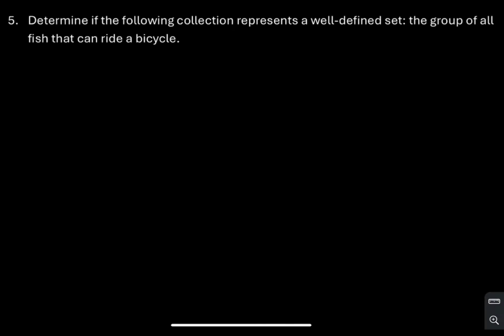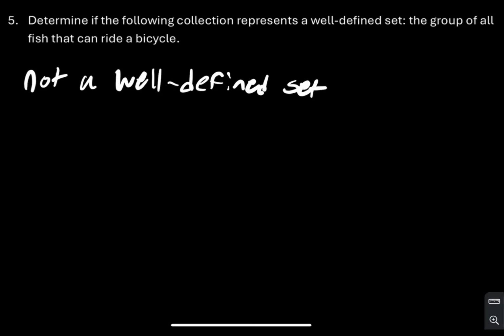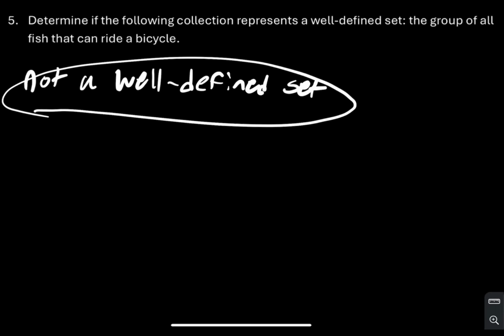Some people might think ride a bicycle as in BMX and being really good at riding a bicycle, but some people can also think as long as it can move the bike, then that's considered riding. So knowing that ride is going to be a subjective term in this case, we know that this is not going to be a well-defined set. So that's going to be your answer.